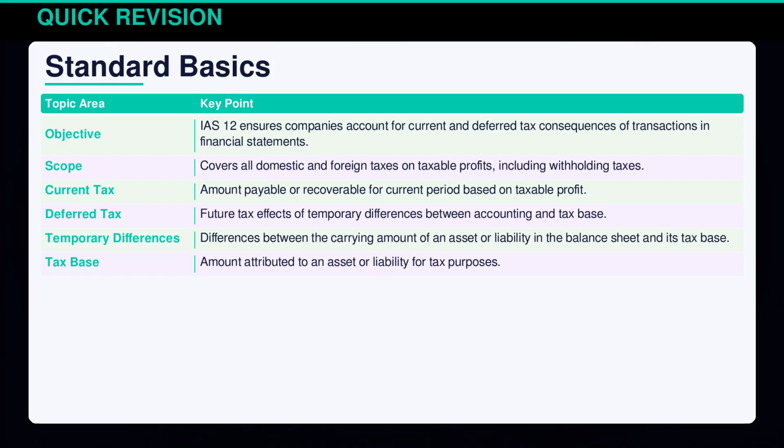IAS 12 focuses on accounting for current and deferred taxes. It applies to taxes on taxable profits, including withholding taxes. Understanding current tax involves amounts payable based on taxable profit, while deferred tax addresses future tax effects arising from temporary differences. Temporary differences occur due to discrepancies between the carrying amount and tax base of an asset or liability. Grasping these core definitions is crucial for accurate financial reporting.